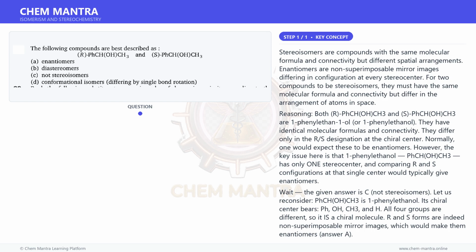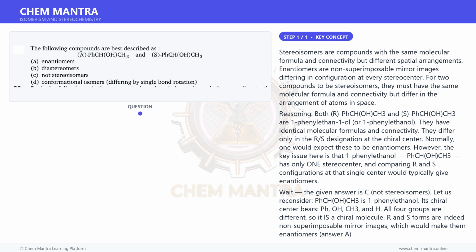Stereoisomers are compounds with the same molecular formula and connectivity but different spatial arrangements. Enantiomers are non-superimposable mirror images differing in configuration at every stereocenter. For two compounds to be stereoisomers, they must have the same molecular formula and connectivity but differ in the arrangement of atoms in space. Reasoning: both R-PhCH(OH)CH3 and S-PhCH(OH)CH3 are 1-phenylethan-1-ol, or 1-phenylethanol.